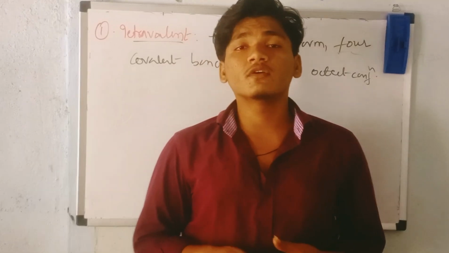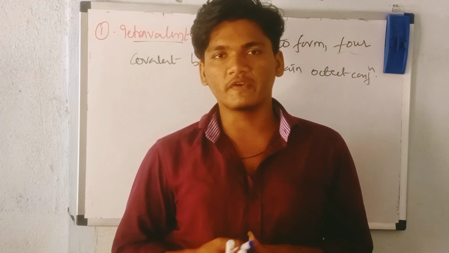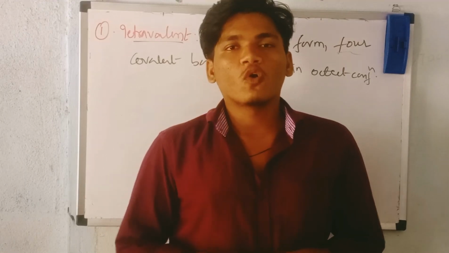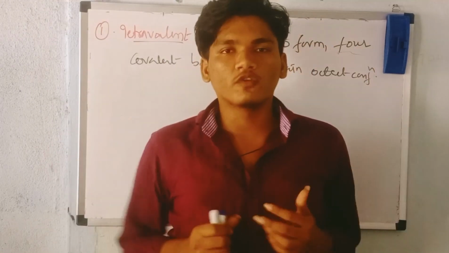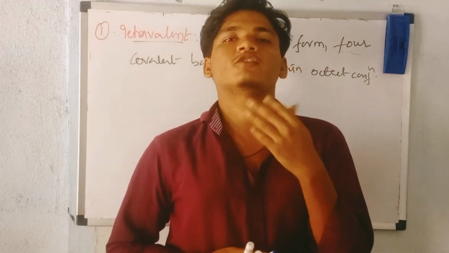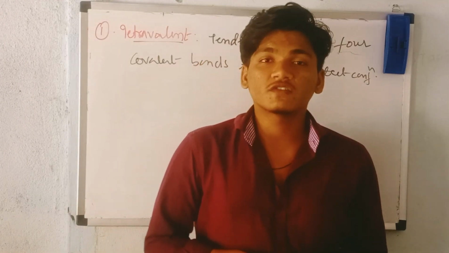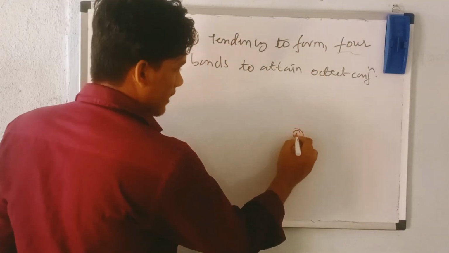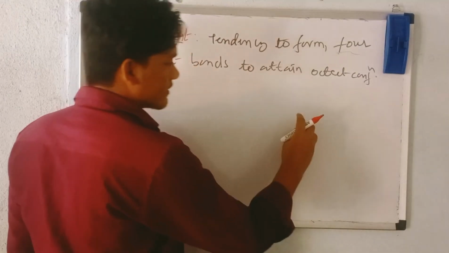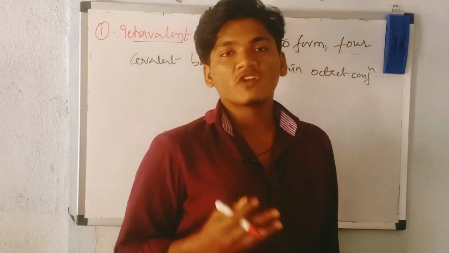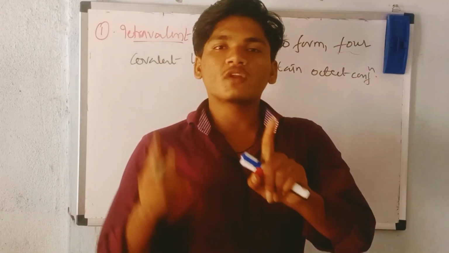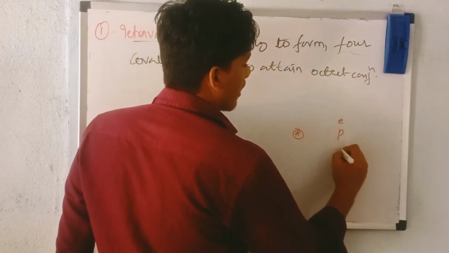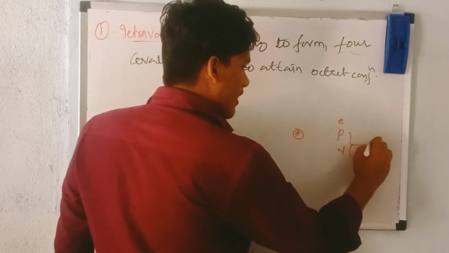In your 10th class, I think you are familiar with the octet configuration. In nature, all elements, compounds and molecules try to attain their octet configuration. If you consider an atom, in the atom you can find electrons, protons and neutrons. The protons and neutrons combined form the nucleon.